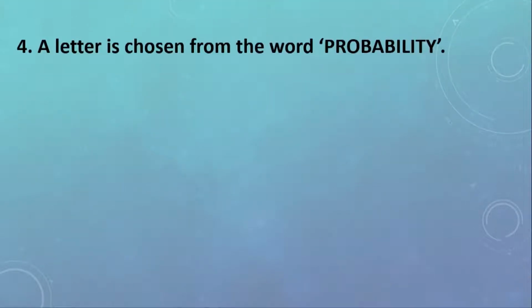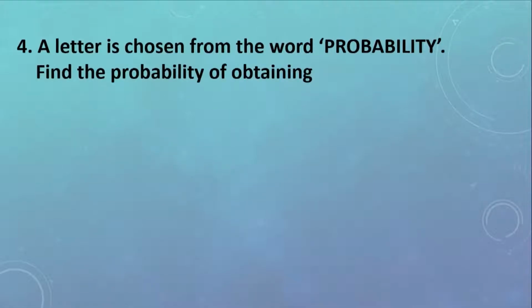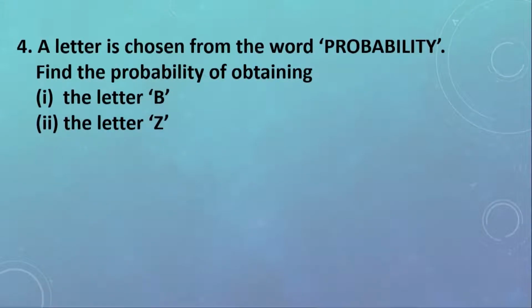Number 4, a letter is chosen from the word probability. Find the probability of obtaining, first part, the letter B, second part, the letter Z, third part, a vowel.